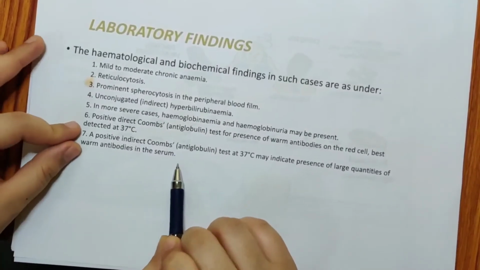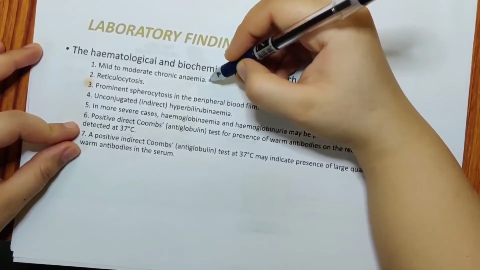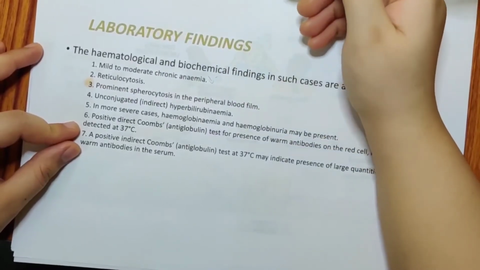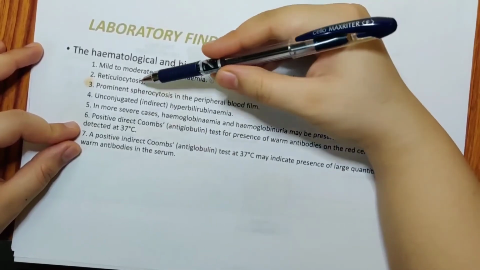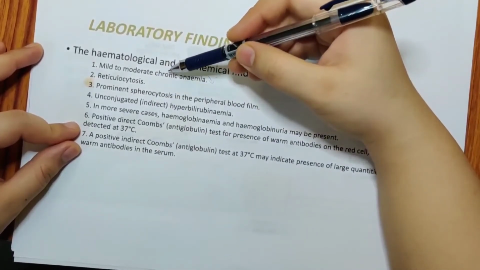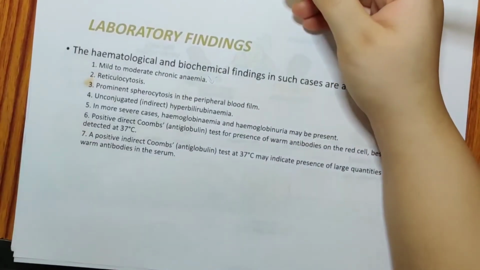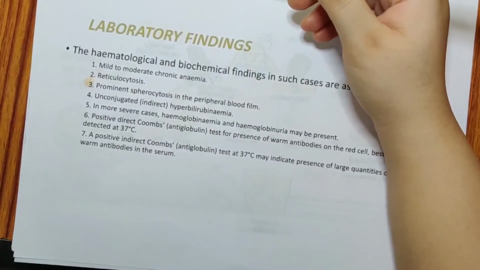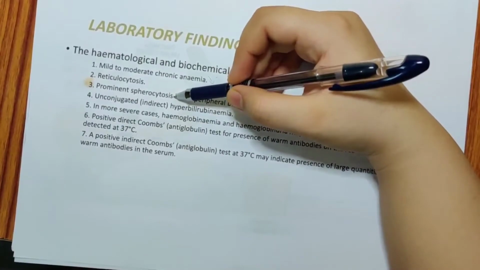So if you take a complete blood count, you will see the hemoglobin has fallen down. In reticulocytosis, these are large cells, so MCH and MCV can be increased. Spherocytosis: because of the antigen antibody reaction, your RBCs can be broken down. This breakage of the RBCs makes them look like spheres, so these are spherocytes in shape.